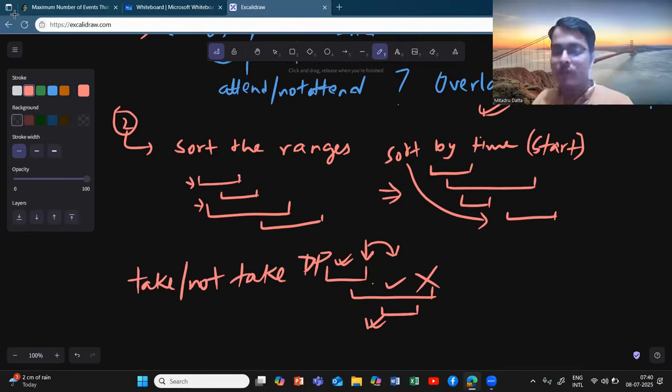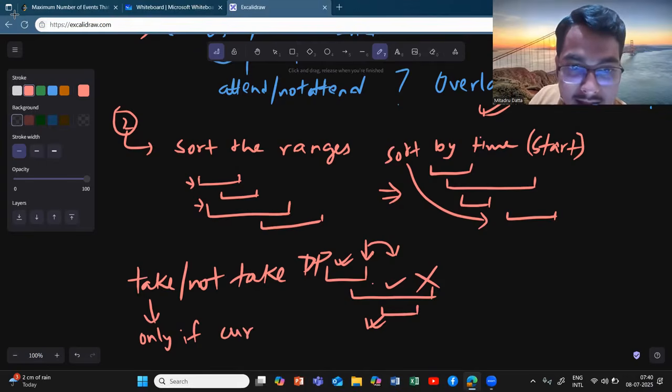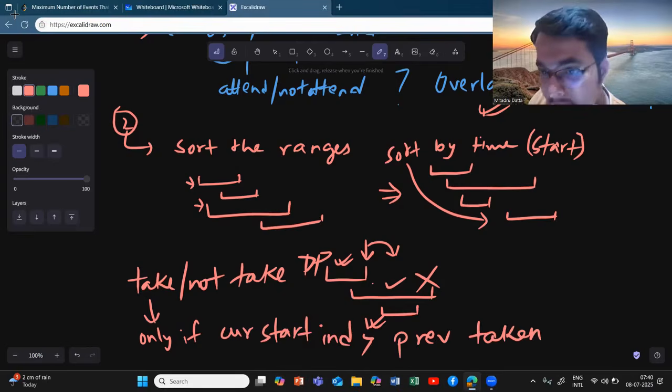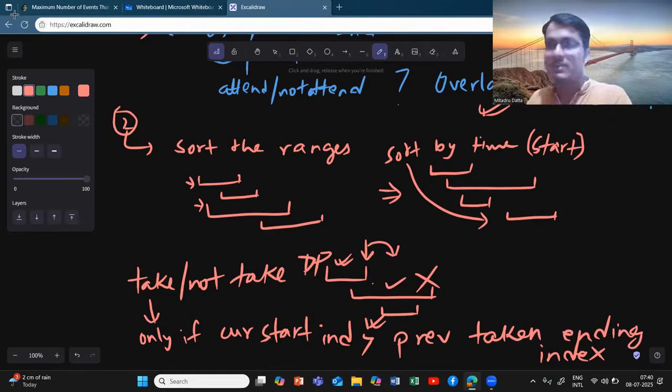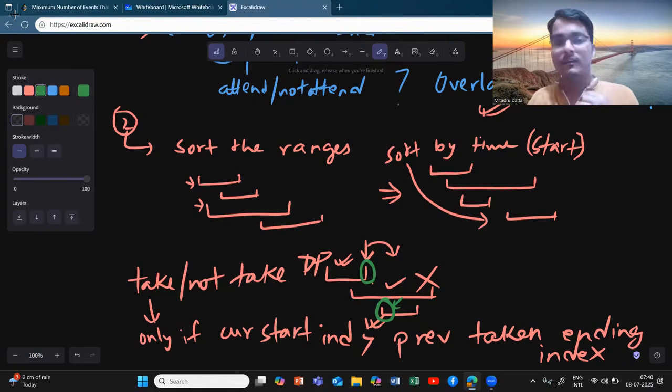The thing which should come to your mind here is that we can take only if my current starting index is greater than the previous taken ending index. How do you understand this? Among the ranges which I have already taken, my current starting index should be greater than that. This is my ending index and this is my starting index. So this should be greater than my previous value.